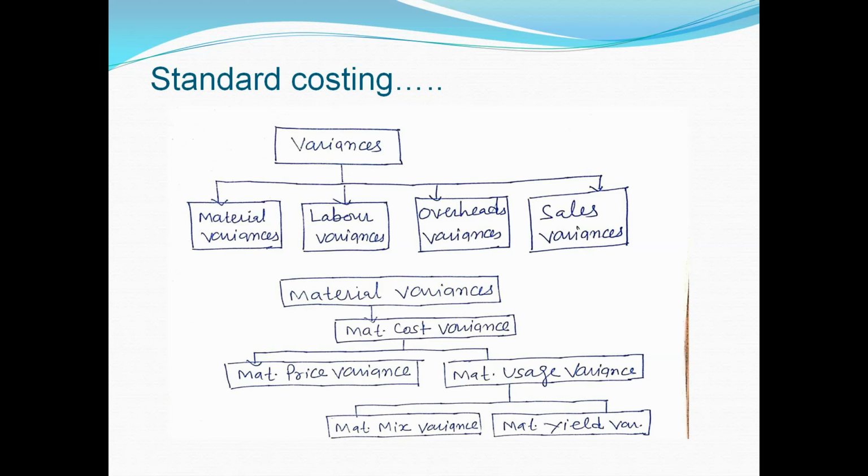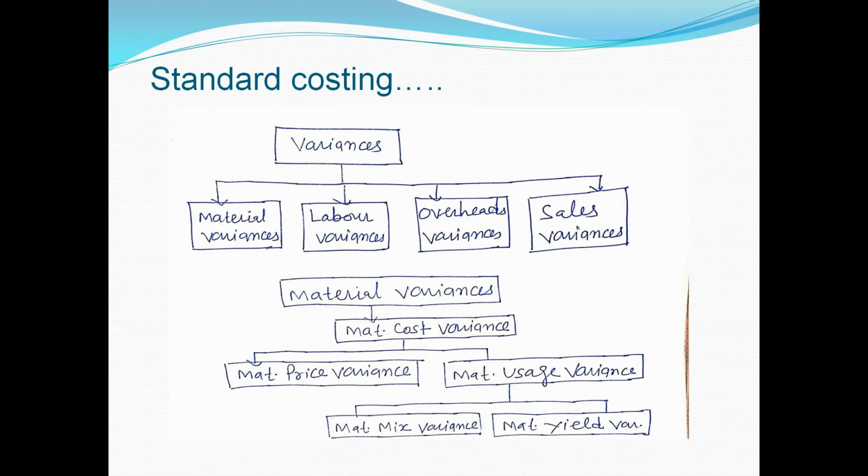Material mix variance is caused by changes in the composition of material, like material A is used more than material B as compared to standards, or material B is used more, or maybe both A and B materials are used more than the composition specified in the standards, causing material mix variance.